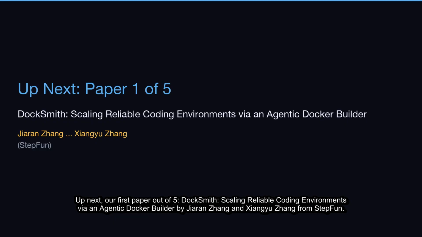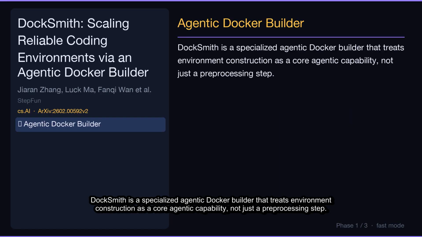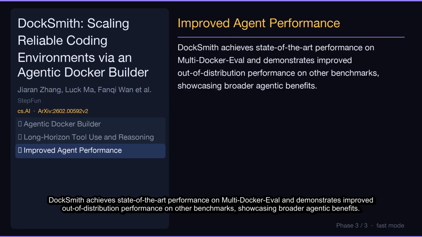Up next, our first paper out of 5, DockSmith, scaling reliable coding environments via an agentic Docker builder by Jiaran Zhang and Xiangyu Zhang from StepFun. Let's break down its key contributions. DockSmith is a specialized agentic Docker builder that treats environment construction as a core agentic capability, not just a pre-processing step. DockSmith exercises long-horizon tool use, dependency reasoning, and failure recovery during environment construction, generating valuable supervision. DockSmith achieves state-of-the-art performance on Multi-Docker-Eval and demonstrates improved out-of-distribution performance on other benchmarks, showcasing broader agentic benefits.